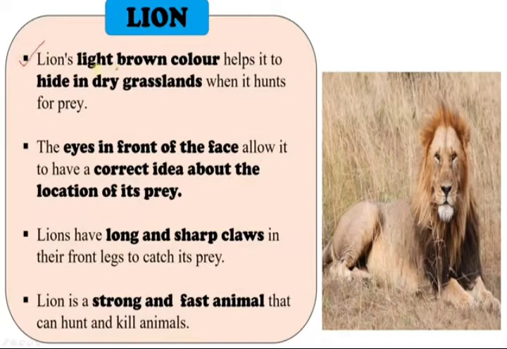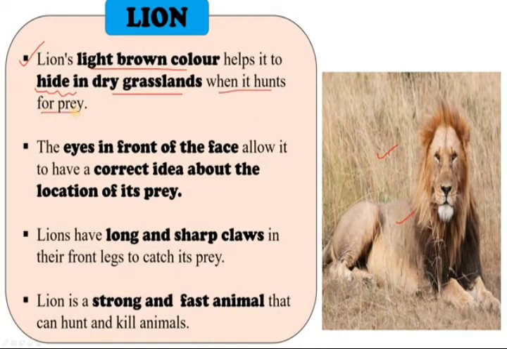Okay, first, the lion has a light brown color. It helps it hide in the dry grassland when it hunts for prey. When it hunts in the dry grasslands, it can hide to get its prey. And the eyes are in front.